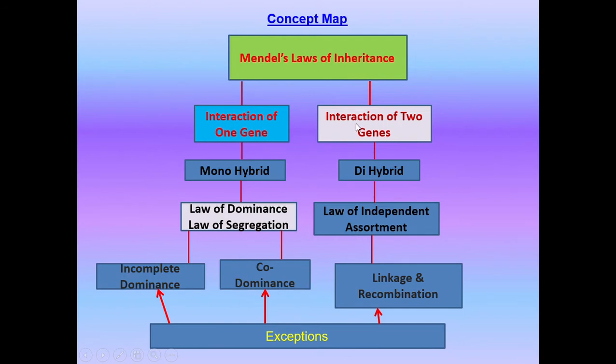And experiments where Mendel has taken 2 genes into consideration, that is a dihybrid cross, and the law which he has given based on this is called law of independent assortment. And linkage and recombination really goes against, or rather it gives a different kind of a ratio or formulation which is different from the independent assortment. So codominance and incomplete dominance, linkage and recombination are exceptions to Mendel's laws.